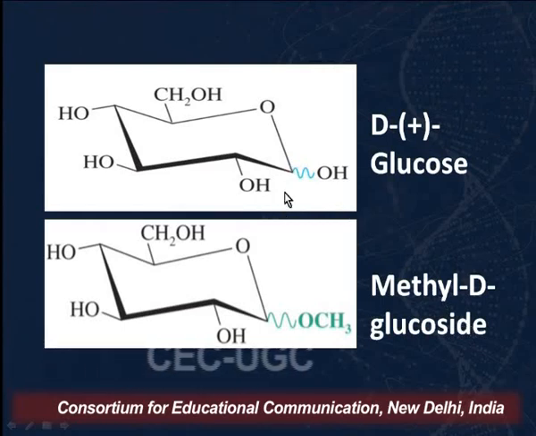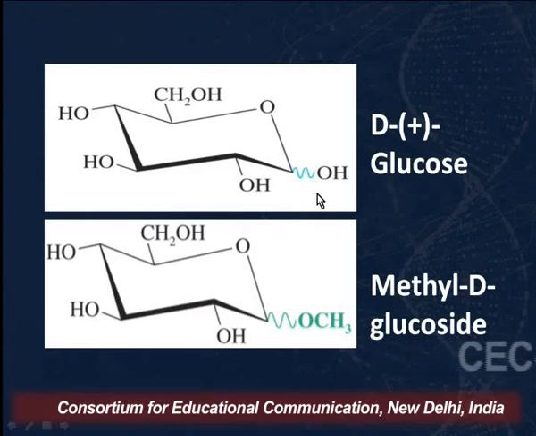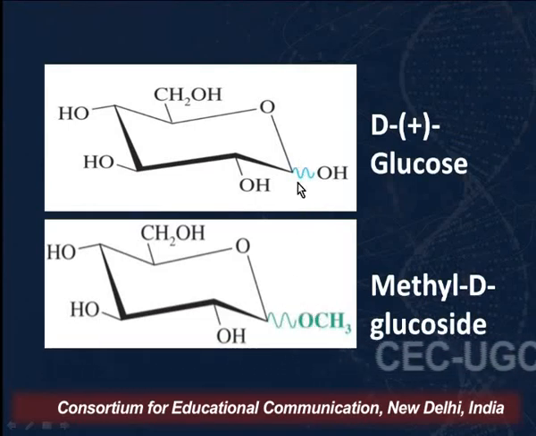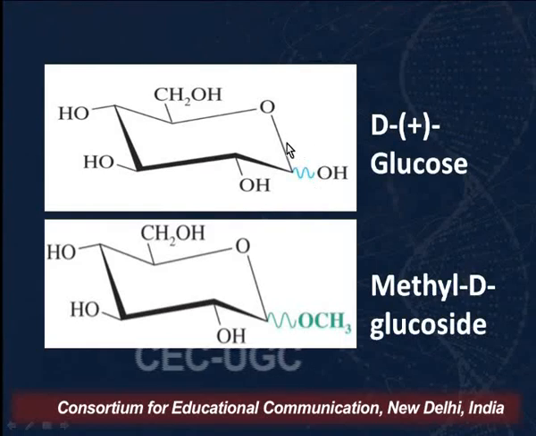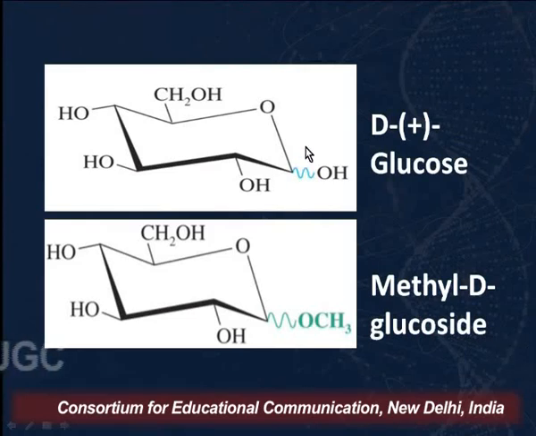But please pay attention here. Here the OH is indicated by a wavy line, and similarly here the methoxy group is indicated by a wavy line. What does this wavy line mean? It means that we are not indicating the stereochemistry of the molecule. I am not indicating whether the molecule is the alpha anomer or the beta anomer.